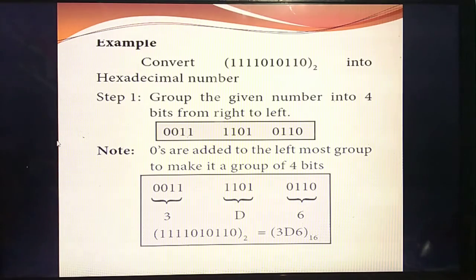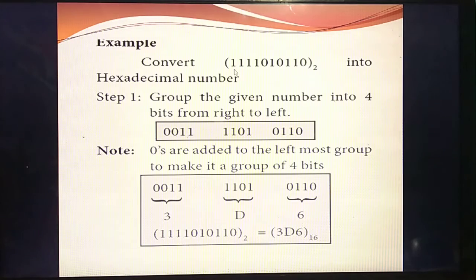Okay, listen. The next step is you should group the number into 4 bits. Octal means you group the number into 3 bits, isn't it? Likewise, here hexadecimal means you should group the number into 4 bits. From the given number you can group 4 bits from right to left. So the first 4 bits: 0 1 1 0. Then the next 4 bits: 1 0 1 1. Then at the last, see, only 2 digits are there.